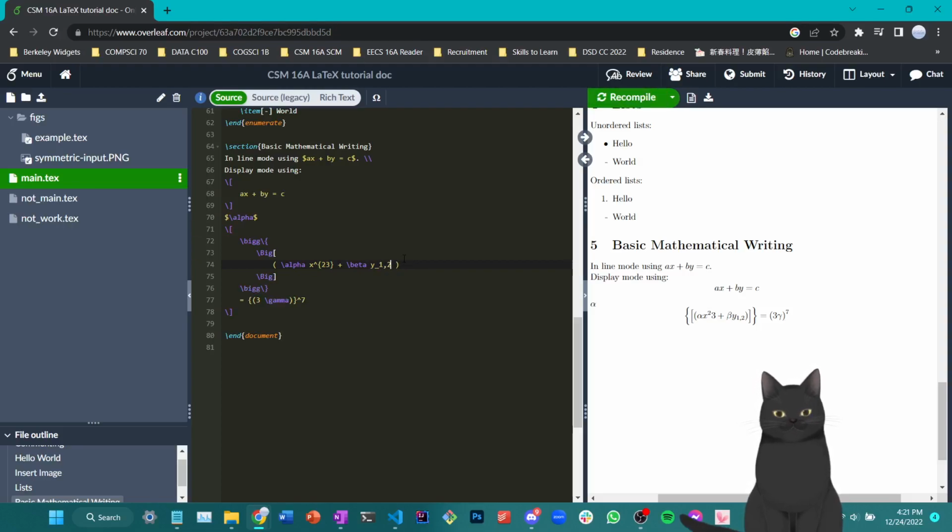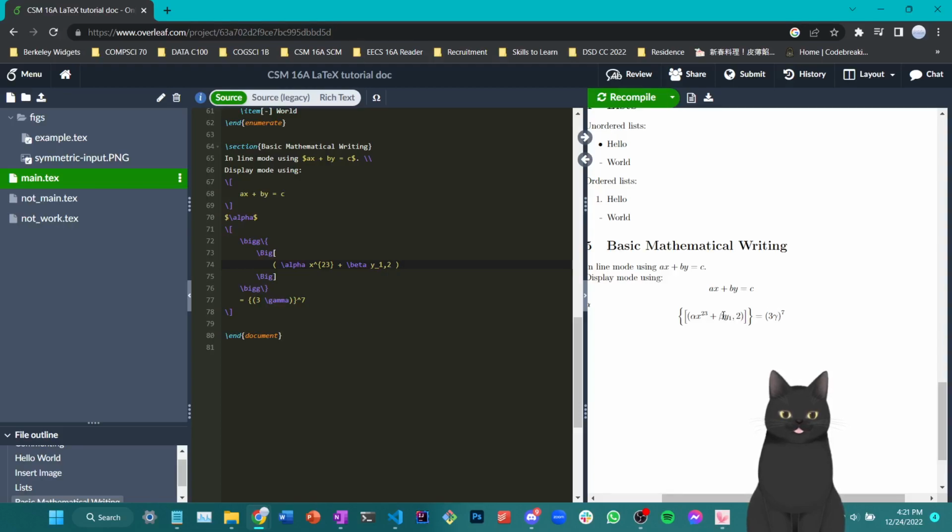Same for here. Let's see what happens. As you can see, this is not the original expression we're trying to express, which is why having curly brackets is good. I would, out of habit, also put curly brackets around whatever I'm taking the exponent or subscript to. But since these are just one character, I'd rather not do that, which is why, as you can see, I also did not put a curly bracket around 7. This is just personal style.